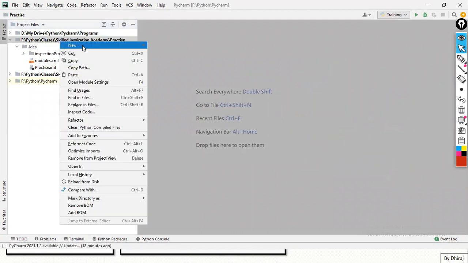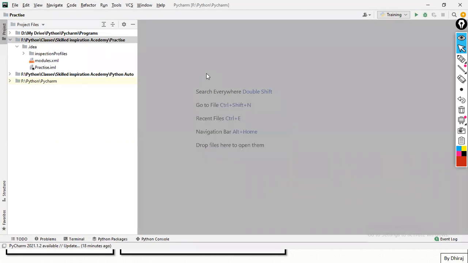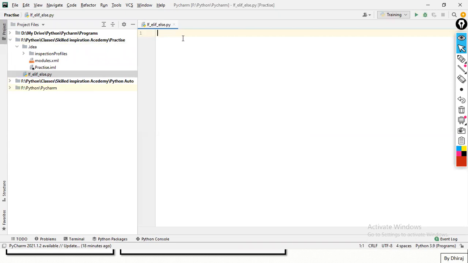Keep in mind, do not give a reserved keyword like for, or, and, while, if as a file name. So right now I'll name it if_elif_else. Now we are going to learn if statements.